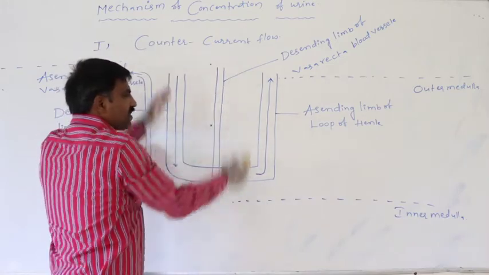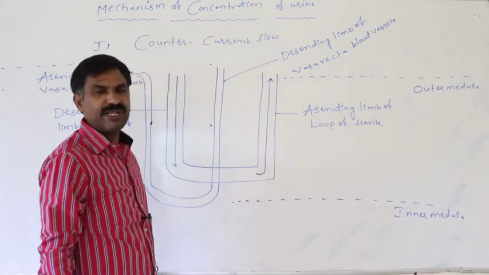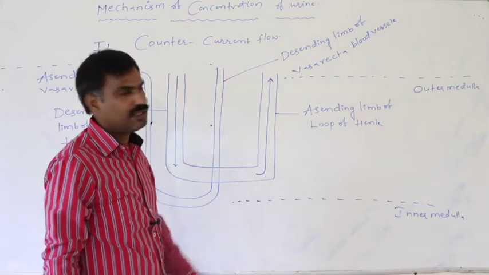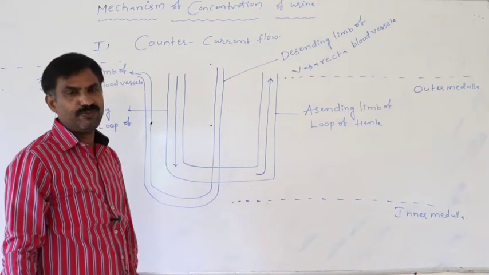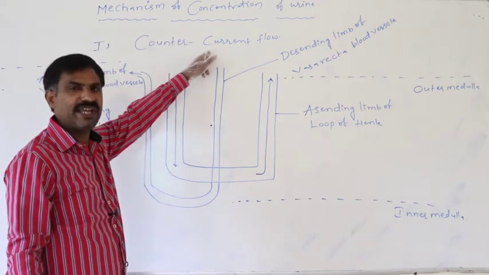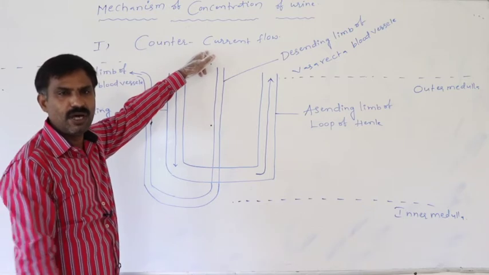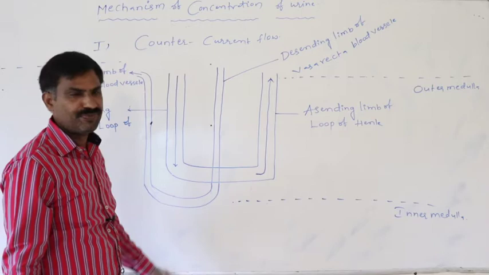In the two limbs of the loop of Henle, if primary urine is circulated in opposite directions, that is said to be counter current flow. Definitely, counter current flow means opposite directional flow.